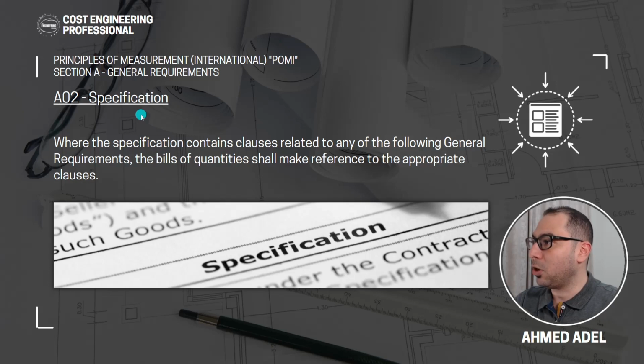Number 2 here, specifications, where the specification contains clauses related to any of the following general requirements, which we will be talking about now. The bills of quantities shall make reference to the appropriate clauses. So for all our general requirements, if there are specifications for them, then we have to refer to these specifications in the BOQ. If, for example, you have some specifications for the site office, how the site office should be, what the size of the site office is, how many site offices should be provided, all these things should be mentioned in the BOQ so that the contractor knows exactly what he is pricing for and what is required from him.